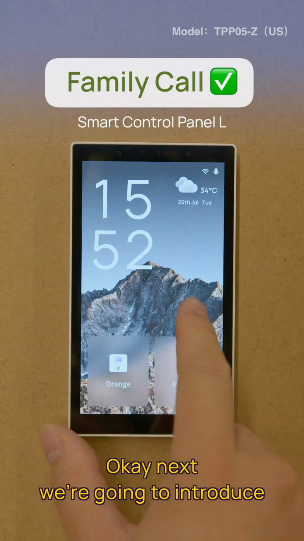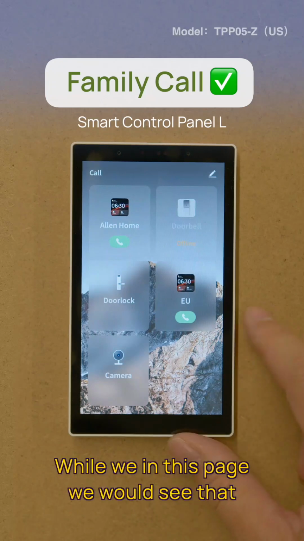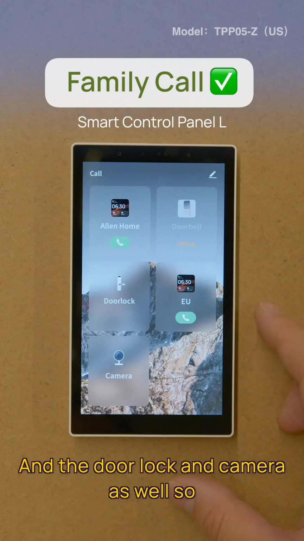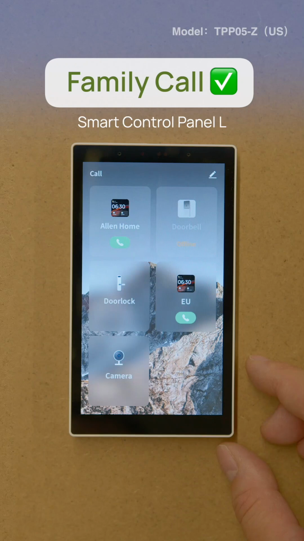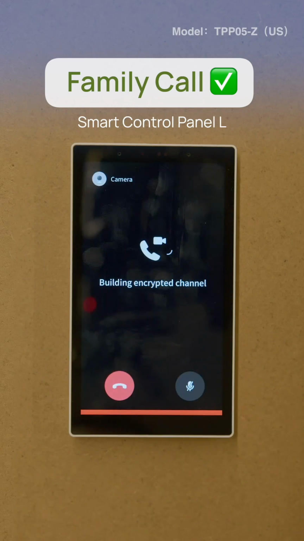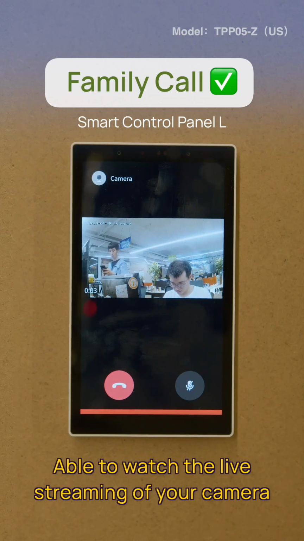Okay, next we're going to introduce the multimedia page. On this page, there are multimedia devices like the doorbell, the control panel, the door lock, and the camera. First, the camera: when you click on it, you'll be able to watch the live stream of your camera.